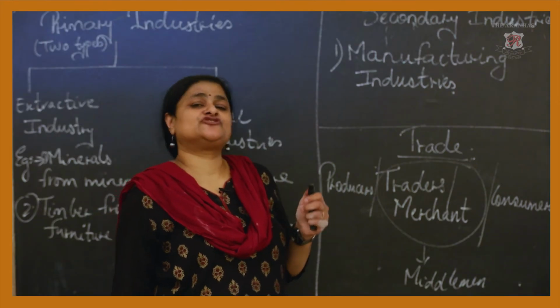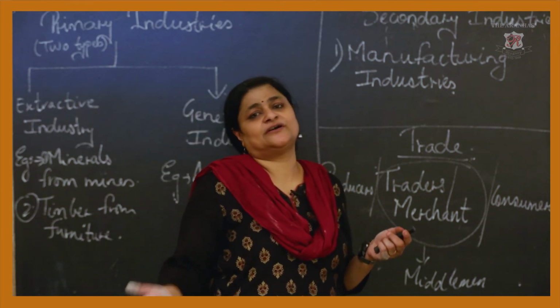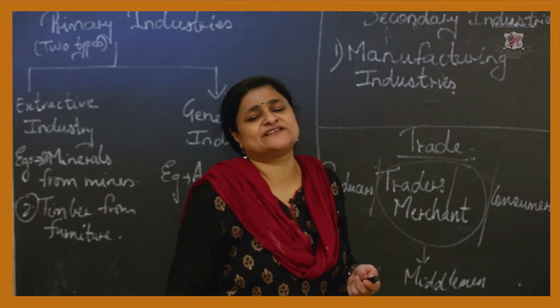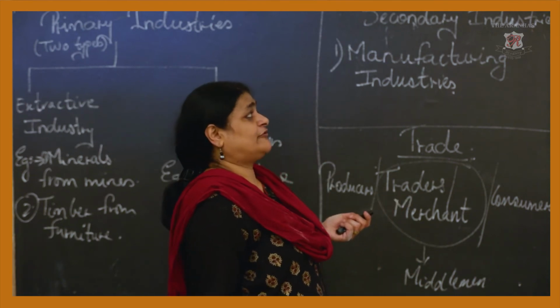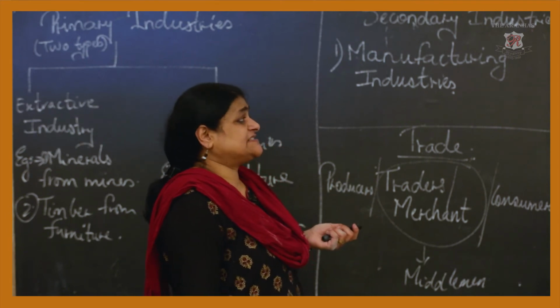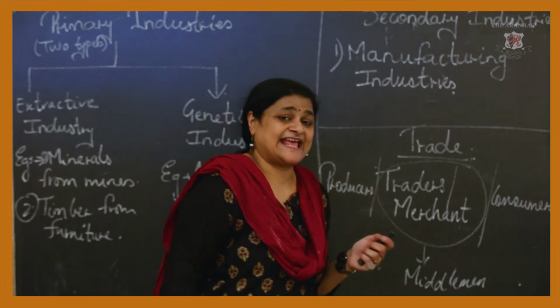Now when it comes to profit making organization, what do you mean by it? It's simple, it's to earn profit, right? The main objective, the primary motive is to earn the profit. Second is the production and the distribution of the goods and services.